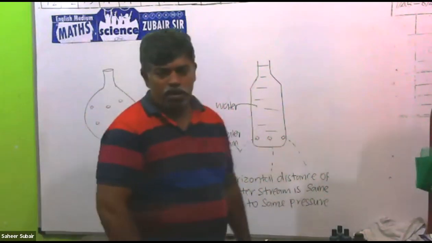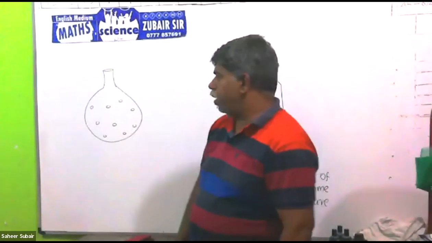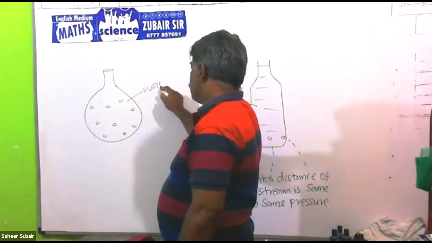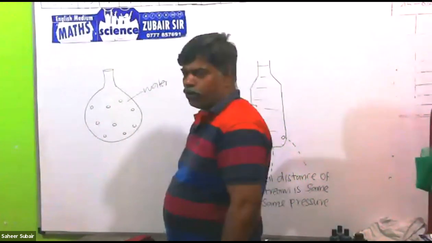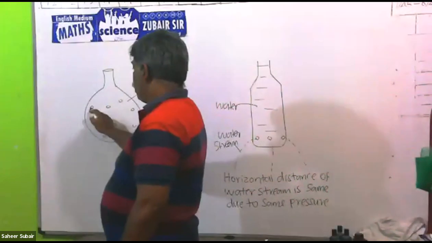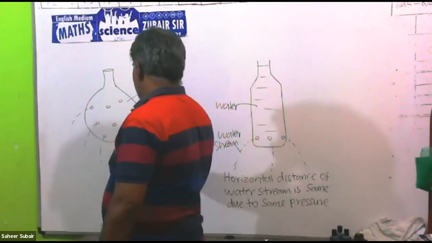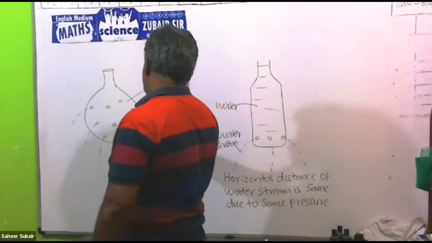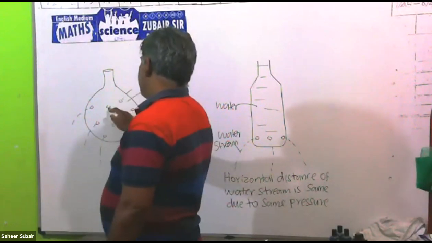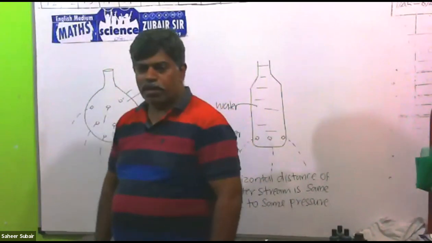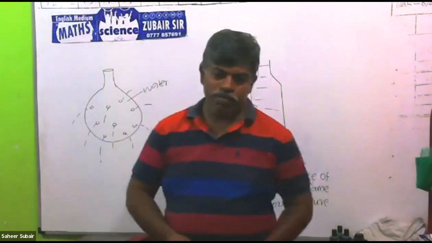Then this consists water. Now you can see water spill out through all the holes, in all the directions. When you put the hole in any direction, this side or the other side, the water spreads out.